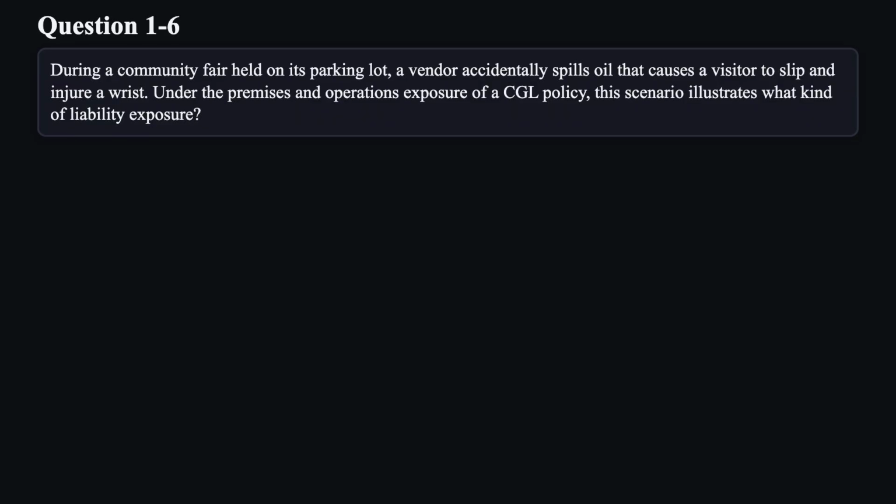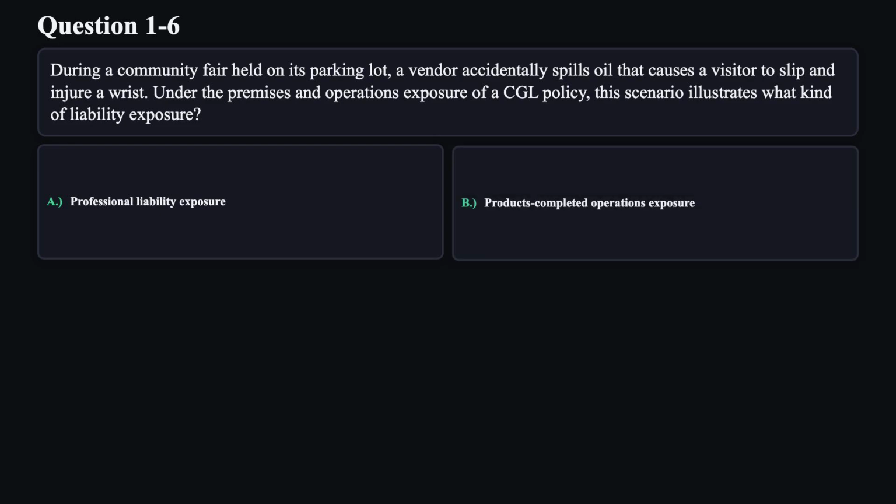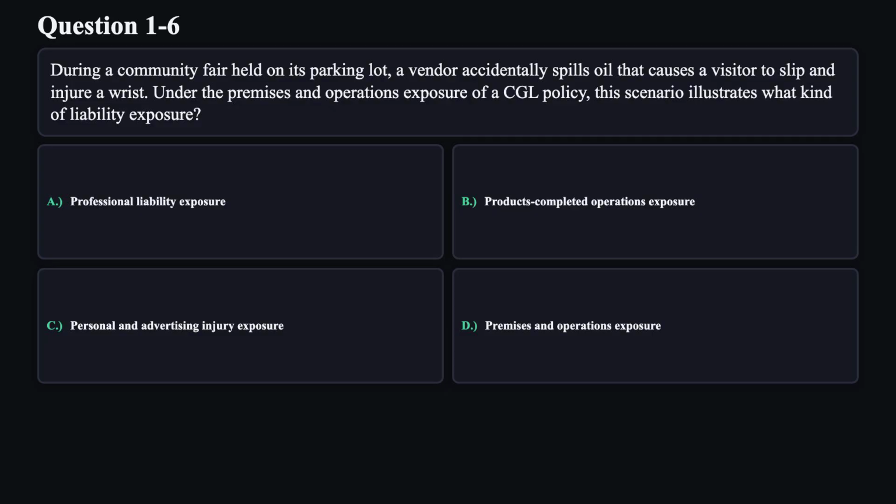Question 6. During a community fair held on its parking lot, a vendor accidentally spills oil that causes a visitor to slip and injure a wrist. Under the premises and operations exposure of a CGL policy, this scenario illustrates what kind of liability exposure? A. Professional liability exposure. B. Products completed operations exposure. C. Personal and advertising injury exposure. D. Premises and operations exposure.